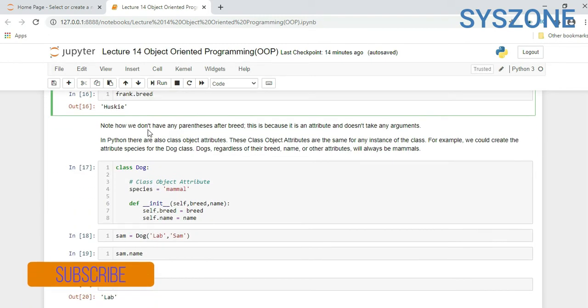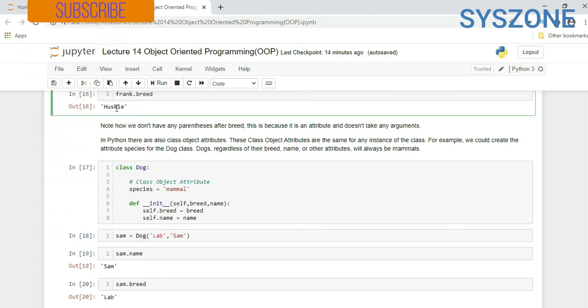Note, we do not have any parenthesis after breed. If you see here, while calling these attributes, we do not have any parenthesis. This is because it is an attribute and does not take any argument. So when we call the attribute of any class, it will not come with parentheses.